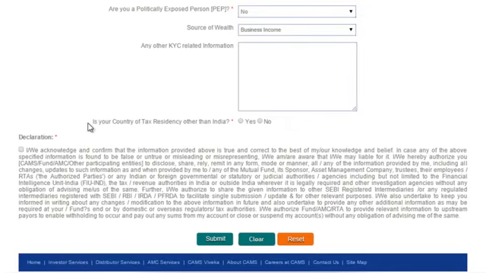Is your country of tax residency other than India? Now this is very important. For most of the investors, the default choice would be no. If you choose no here, all you need to do after that is tick mark on the declaration part and then click on submit. But if you have tax residency outside India, for example an NRI who has gone to any other country, it can be the US, Canada, Middle East, UK, Australia, any other country, and if you are paying taxes in a country apart from India, in that case you need to choose yes.